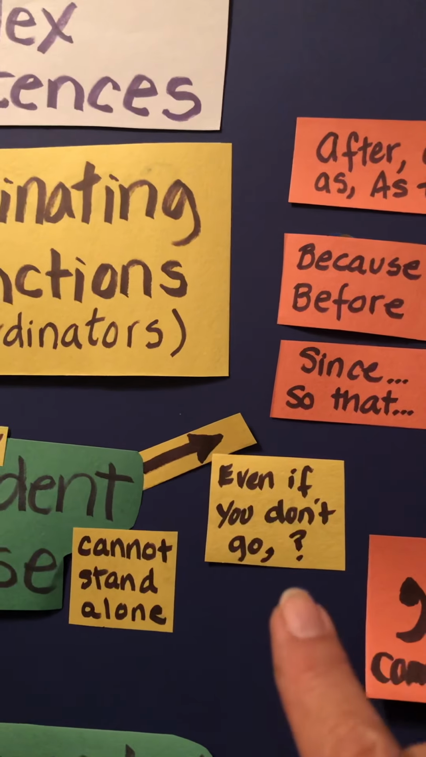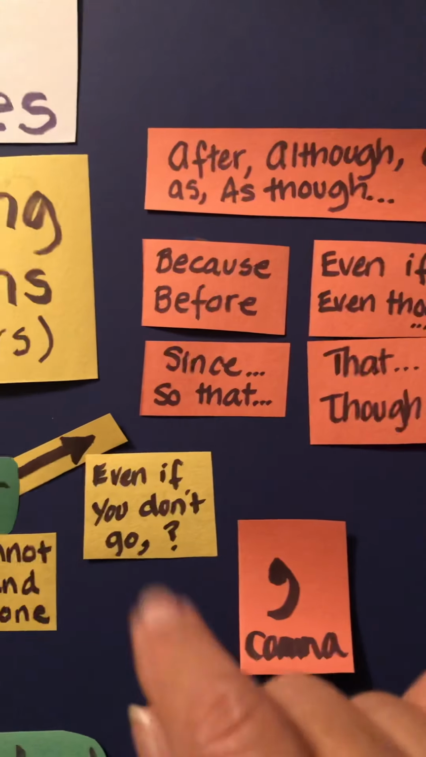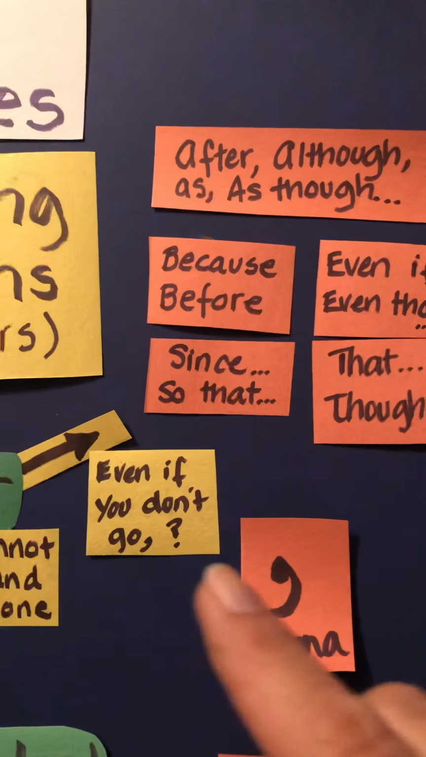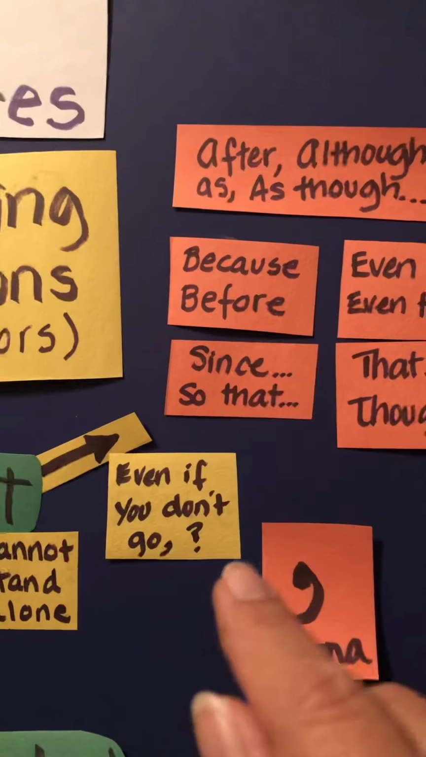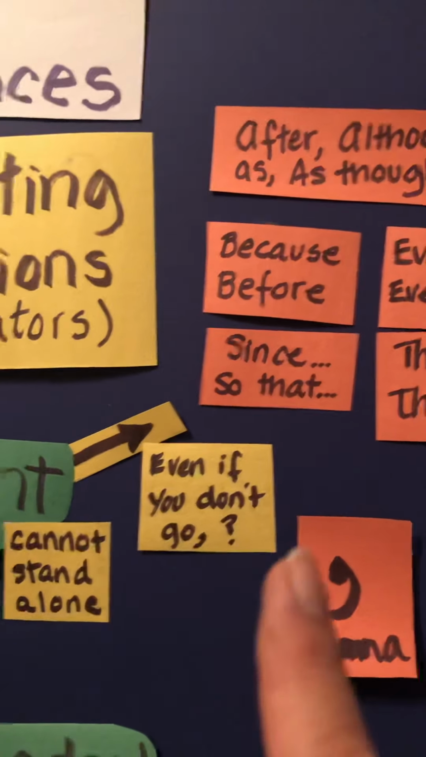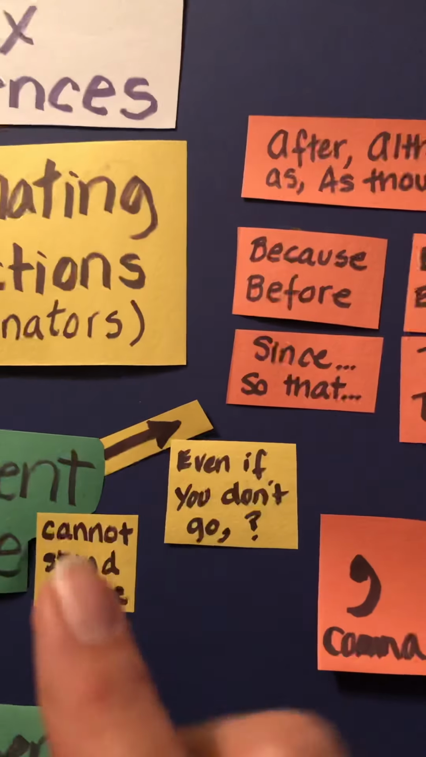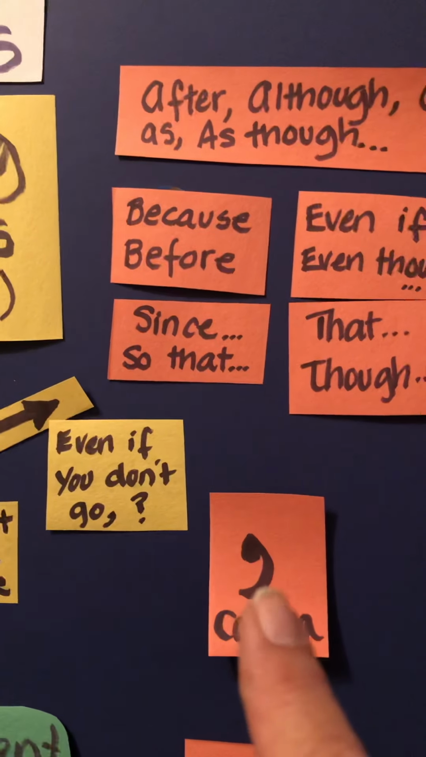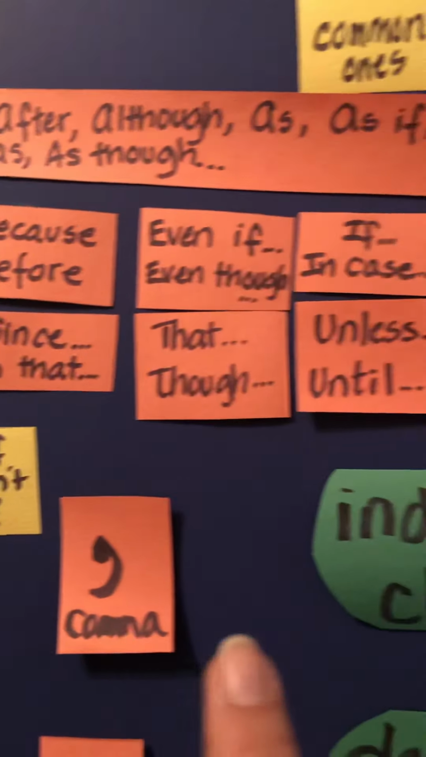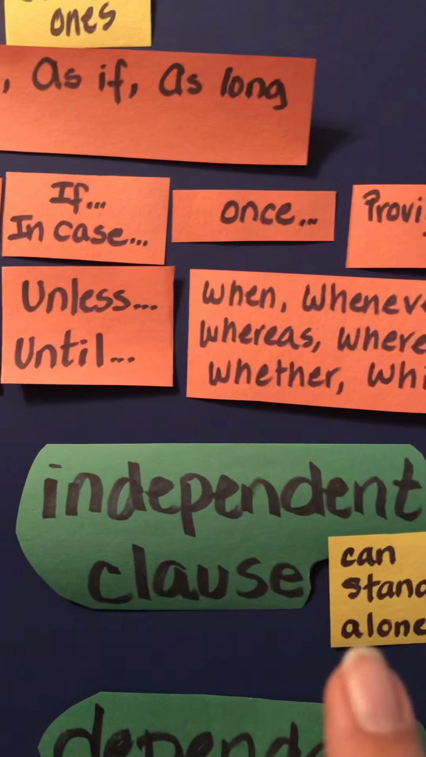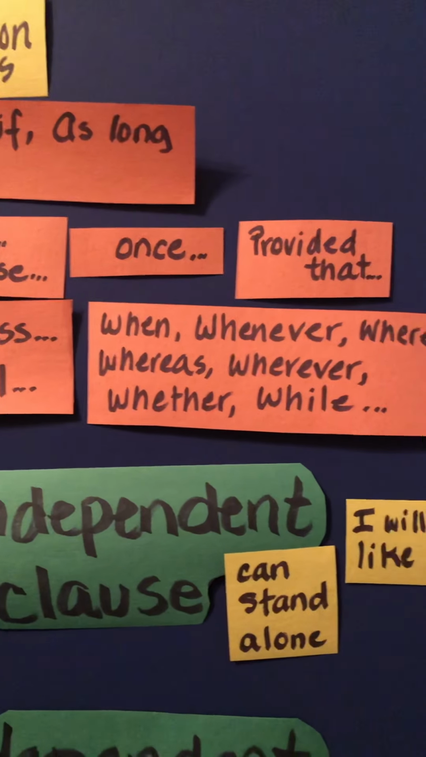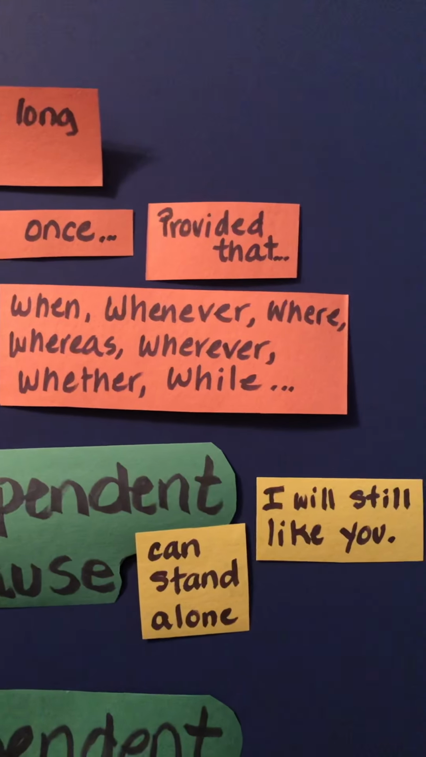Even if you don't go, we're using even if, okay? But we can use even though you don't go, even though you won't go, or since you're not going to go, okay? So it's an incomplete idea. You're not really getting the whole picture. But it's always followed by a comma in writing, okay? Always followed by a comma. And then it's followed by an independent clause. And remember that an independent clause is a sentence that can stand alone.